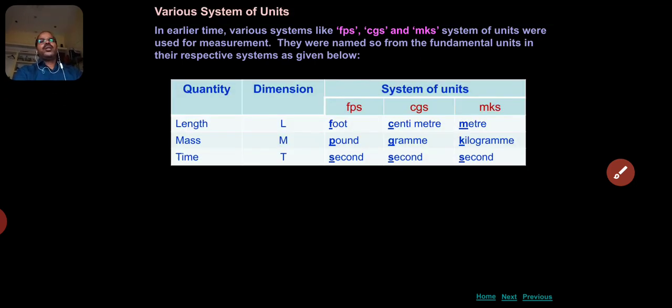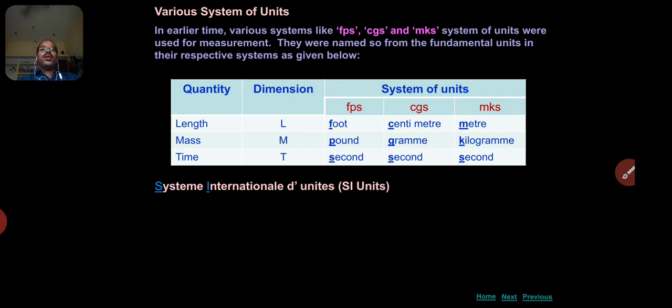Let us proceed. There are some quantities: length, mass, time, with dimensions written as L, M, T. This is the symbolic representation in terms of dimension, which we will discuss in a later section. Systems of units: FPS is foot, pound, second; CGS is centimeter, gram, second; MKS is meter, kilogram, second.